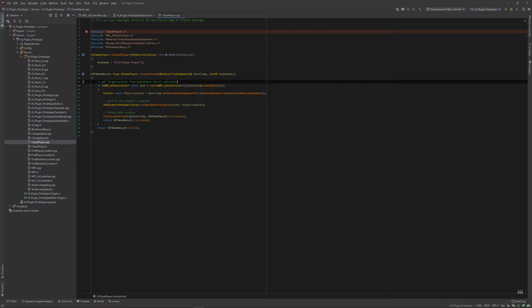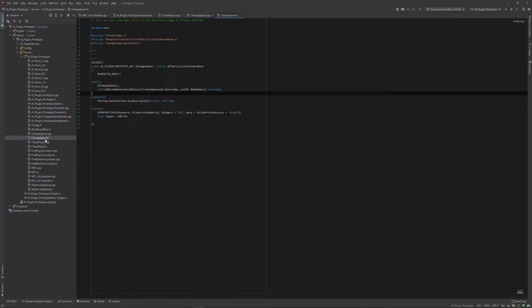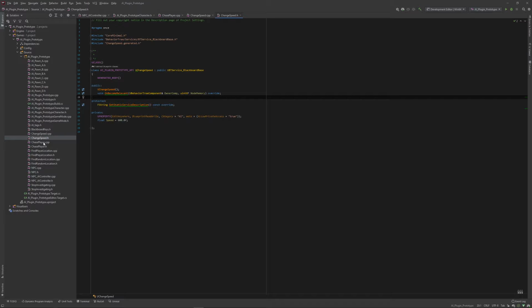This one is the one that chases the player. It just gets the location of the player and keeps looping through that until it loses sight, when can see player is false. Right. Let's see. Change speed. This is the one that I really wanted to have. I wanted them to patrol slowly, and then speed up when they chase you or come to investigate. They come running at you.